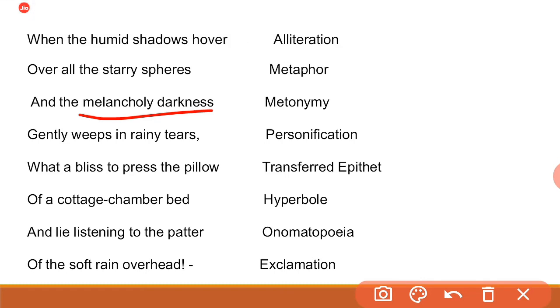Another figure of speech of this sentence, melancholy darkness, we are getting hyperbole. There is an overstatement that the darkness is sad and gently weeps. Here this is the overstatement of the poet, the darkness is sad and gently weeps. So here we are getting three types of figure of speech. First one personification, second transferred epithet, and third hyperbole.